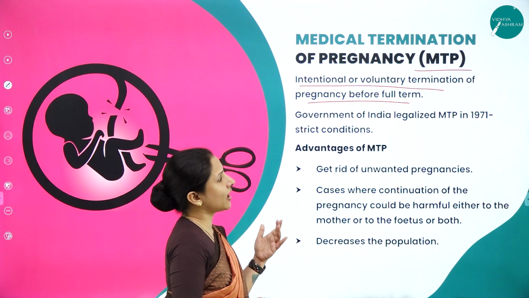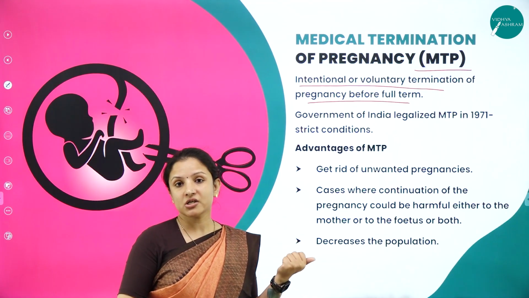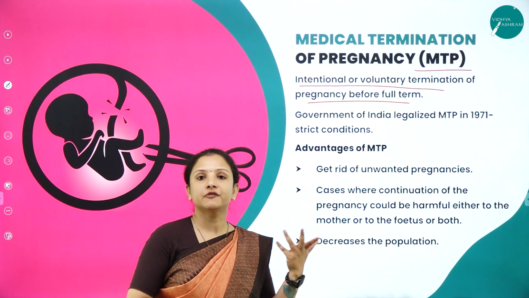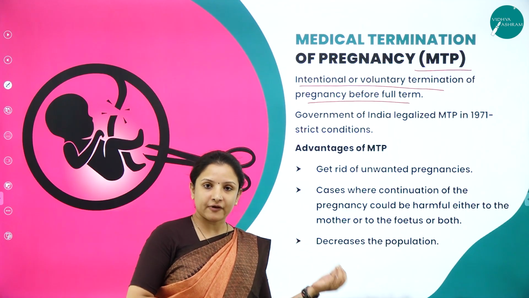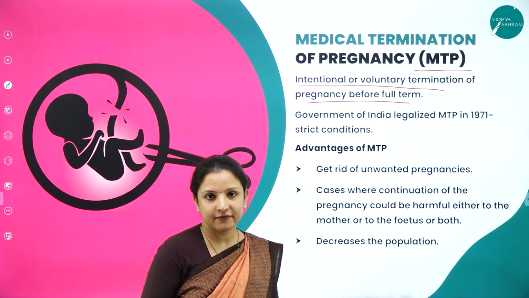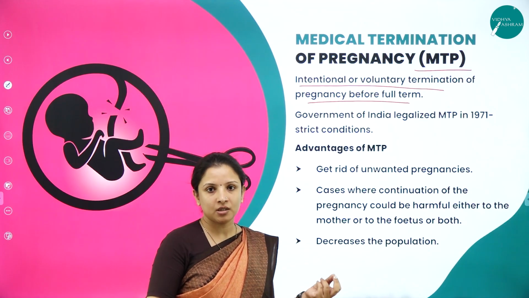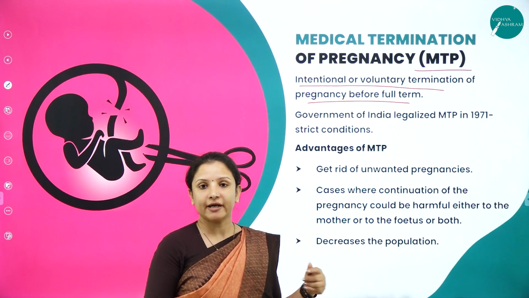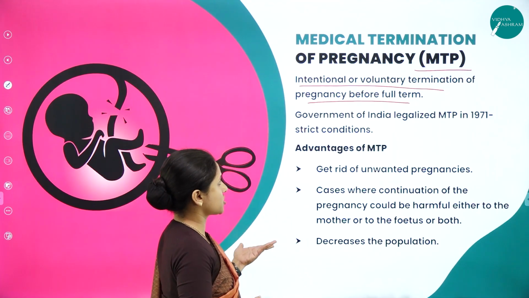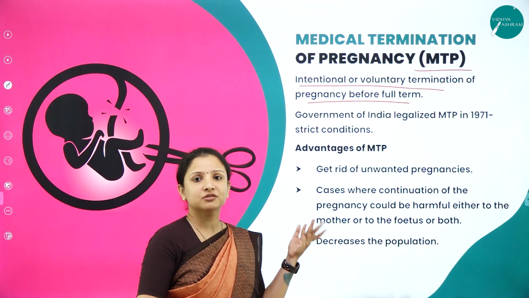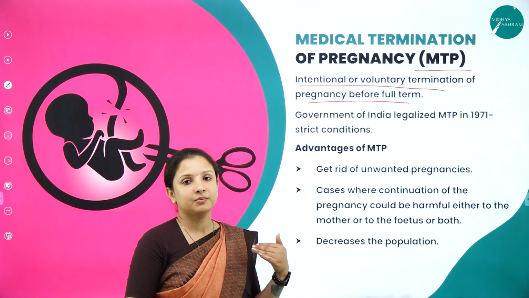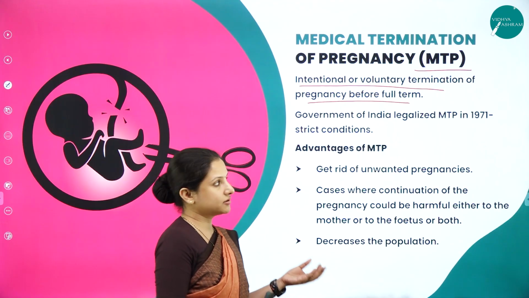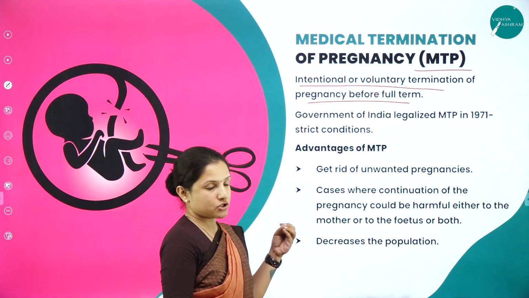The termination can be intentional. For example, there is a woman who is pregnant. When she goes for a first scan, if the family finds out that the baby is a girl, then without the consent of the woman, they try to get it aborted. So that is intentional. Next is voluntary, meaning due to some reason the woman herself is ready to voluntarily get the abortion done or terminate the pregnancy. So that is about medical termination of pregnancy.